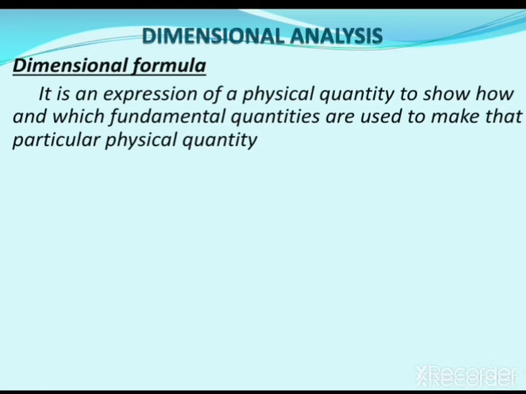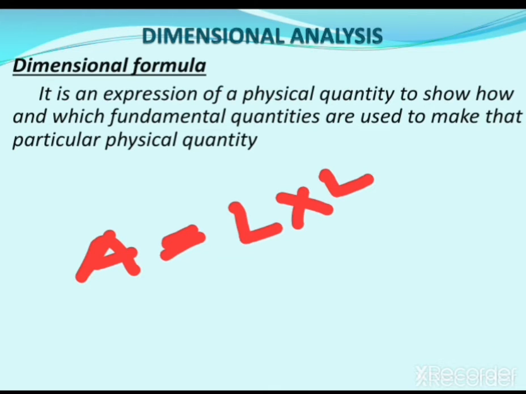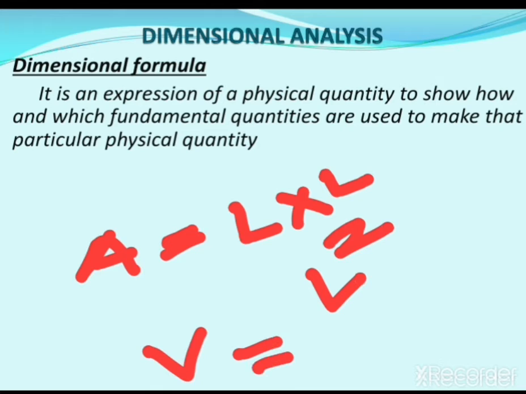Okay, that means what? Already you have seen that the area can be derived as L into L. That means area has the dimension L square. Here only the fundamental unit L is used, but in case of velocity we have the dimension L t to the power minus 1. Here you can see two fundamental units L and T are used.